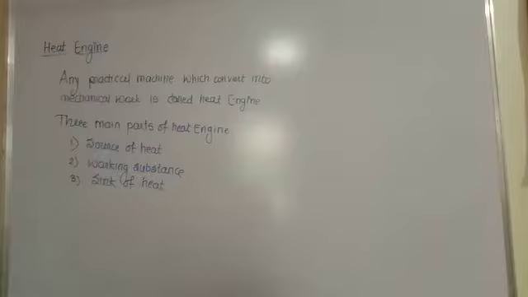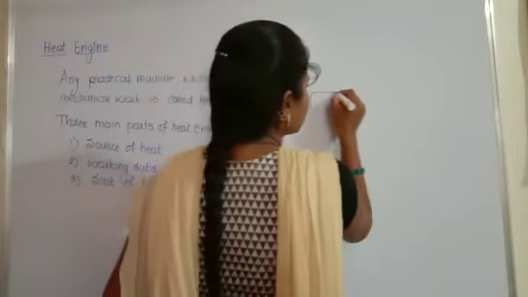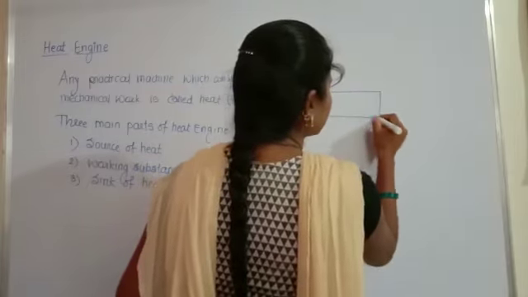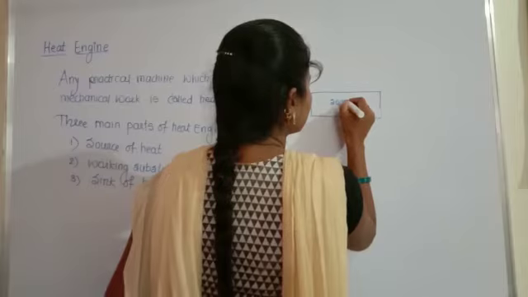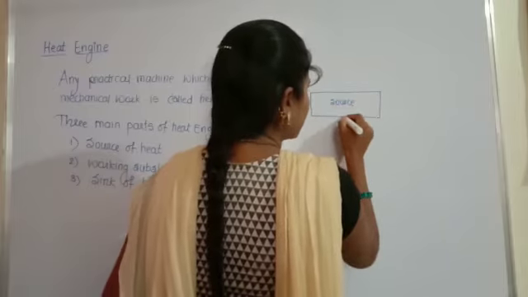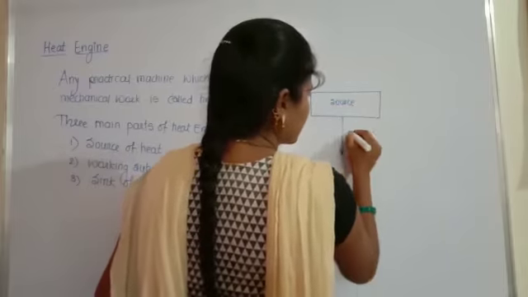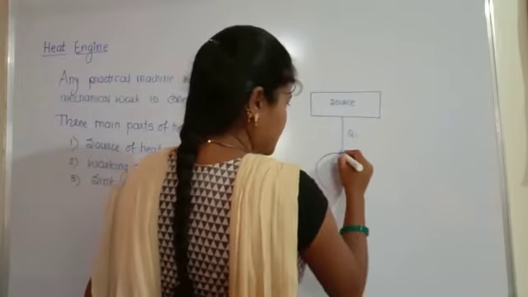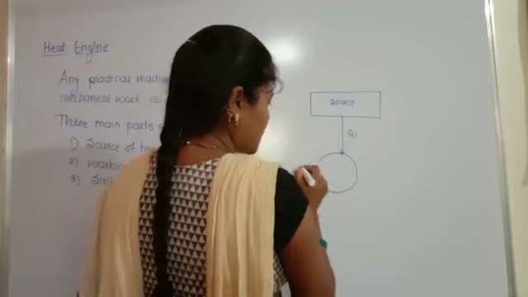Then the diagram of the heat engine. This is the source. This is the working substance, working in a cyclic manner. This is a cycle.